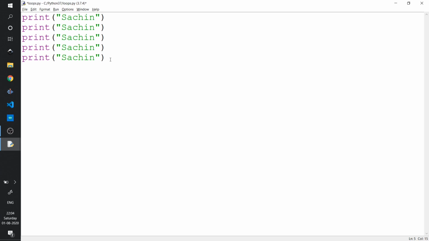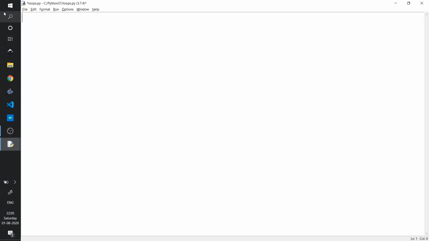For those who are new to programming, loops are very easy. Loops are used when we don't want to repeat a particular code multiple times. Like here you can see this one line is repeated 5 times. We don't want to write in this way, so we will be using loops. So let's write this code fast.